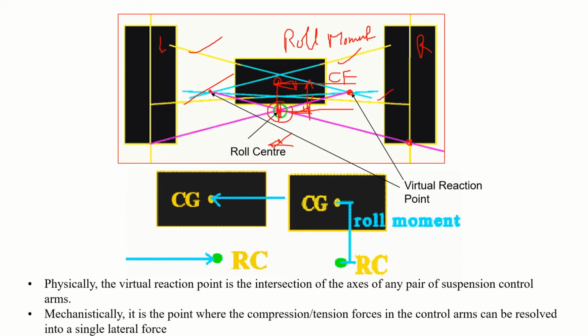Okay, it all depends where to place the roll center, how much roll moment is required. Correct, that is exactly what we can decide by the suspension design. So physically, the virtual reaction point is the intersection of the axes of any pair of suspension control arms. Mechanistically, it is the point where the compression and tension forces in the control arms can be resolved into a single lateral force. So when you are talking about defining the control arm, it means that when I apply this force, it will just slide, it will not roll.